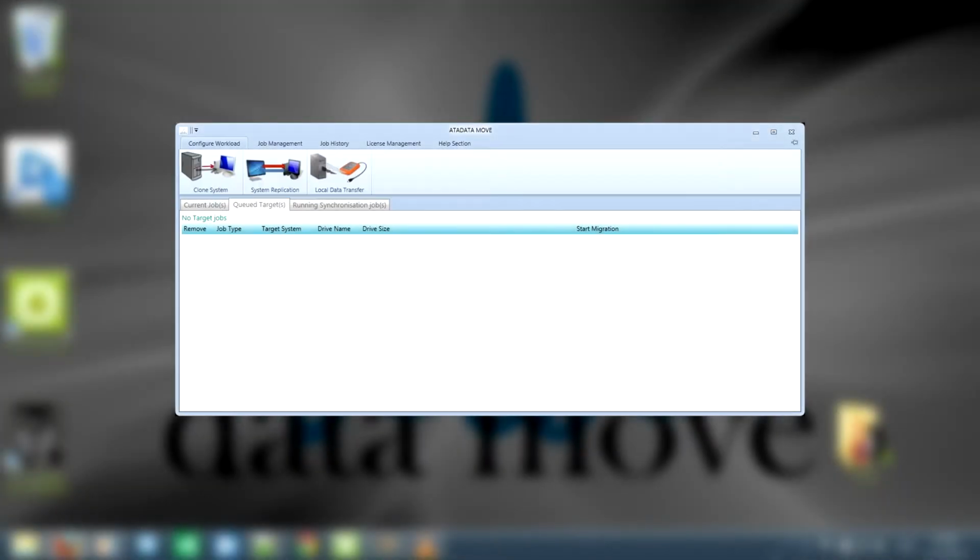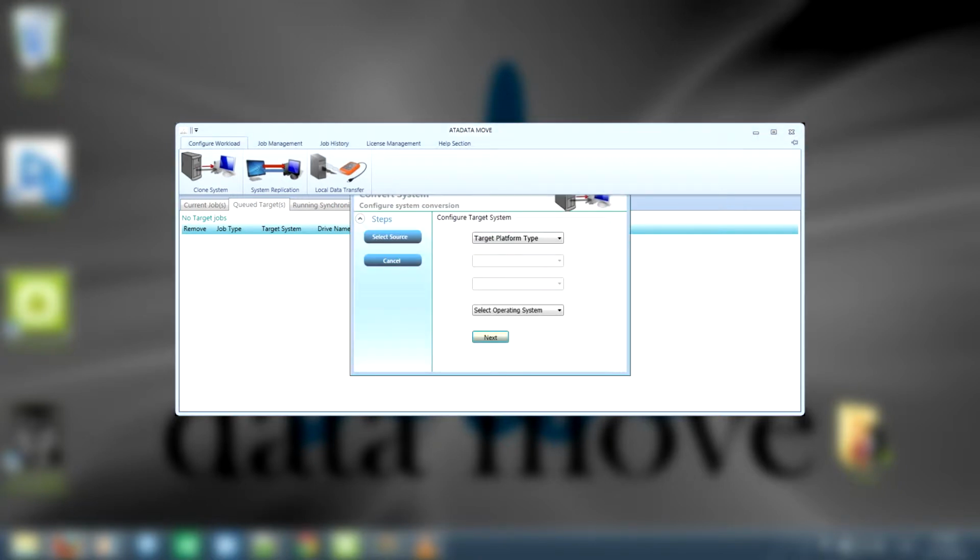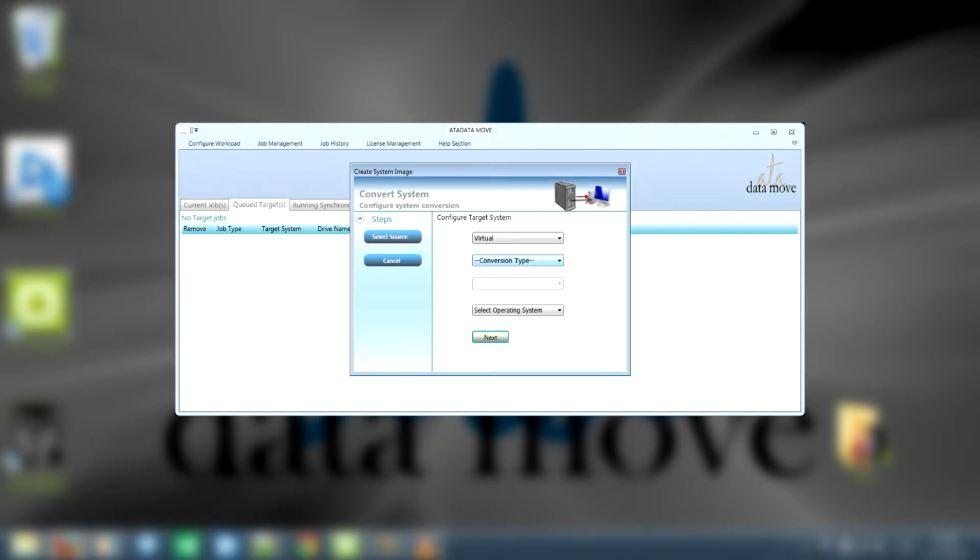We start with the ATAdatmove console, where you configure your clone server from the top menu bar as your migration event. Then, you begin to configure your event, starting with your target platform type, as shown here. In this migration event, our target platform is a virtual platform v2 KVM platform, to a virtual Windows 2008 server.